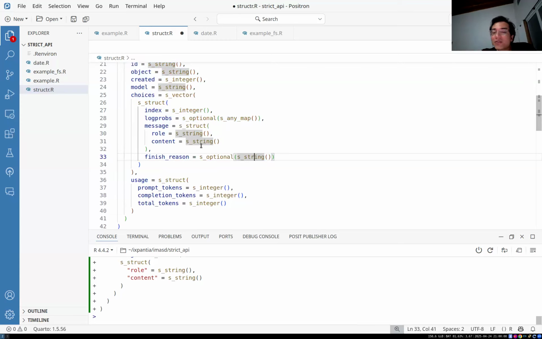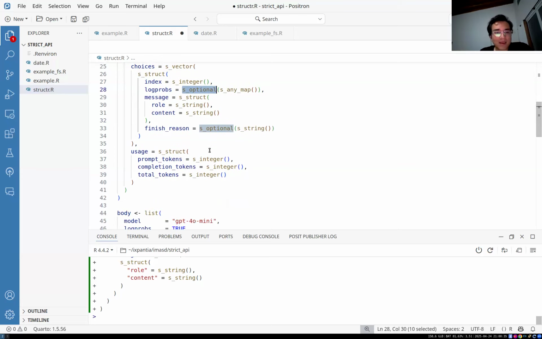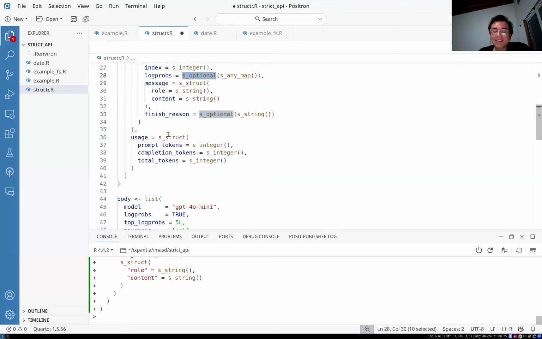We also have the ability to ignore data validation. Here in logprobs, I didn't feel like writing the code to validate that, so I just put in an s_any_map, which is basically just an R list, right? It's a key-value pair of anything to anything. I set an s_any_map, and it's optional. If we don't send logprobs as true, it's not going to send us back logprobs. So I need to tell it, even though this can be a map of any type, please ignore it if it's not present. And yeah, that's basically what we do.